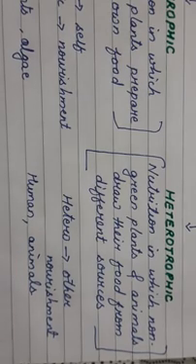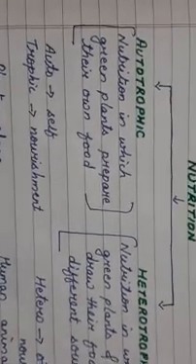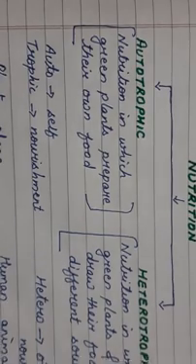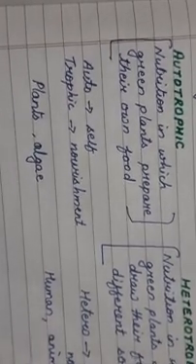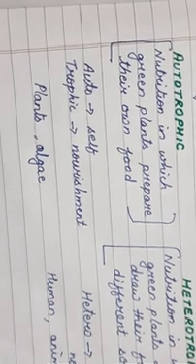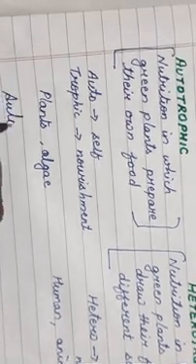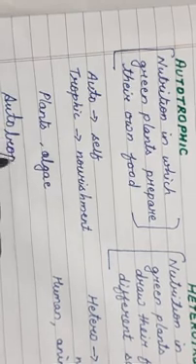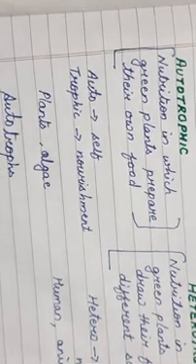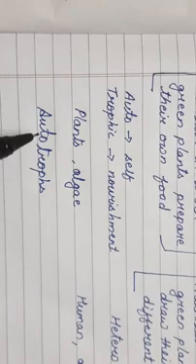Clear, children? So you just now studied autotrophic and heterotrophic. Plants are called autotrophs. What are autotrophs? Autotrophs are the plants. See, plants have got so many names.